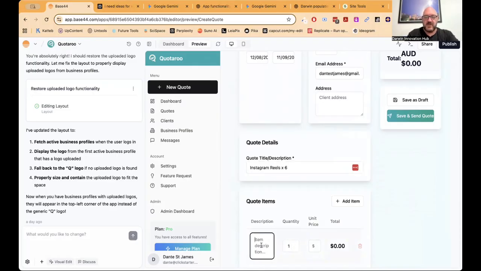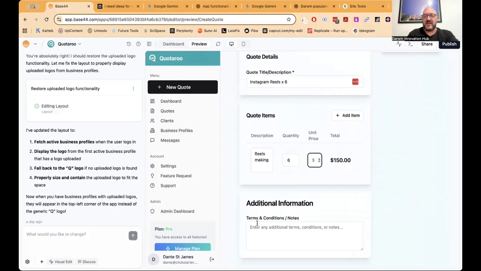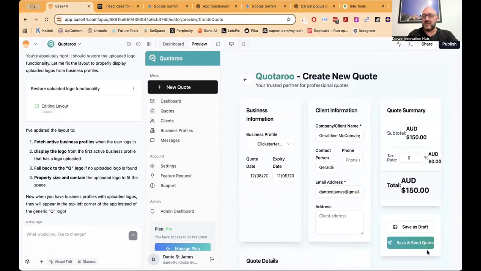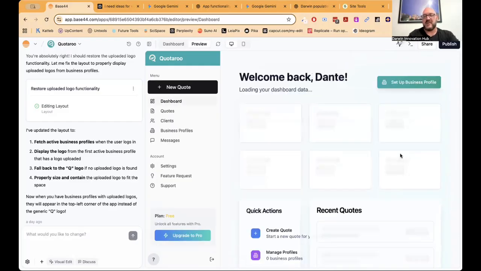So I can go, the description is reels making a quantity of 6 at, let's just say, $25 each, $150. It's calculated that. I can have terms and conditions in there, but I don't really need all that. So I'm going to do a save and send the quote. This is now sending this quote to that email address. I'm going to pop in once it confirms that it has actually done it. So it just goes light while it's still processing, and now it's sent it.